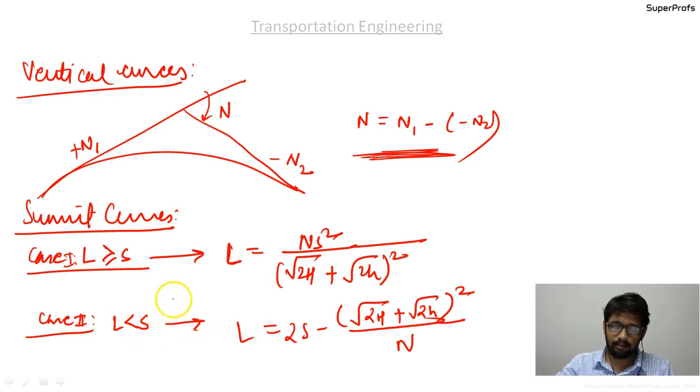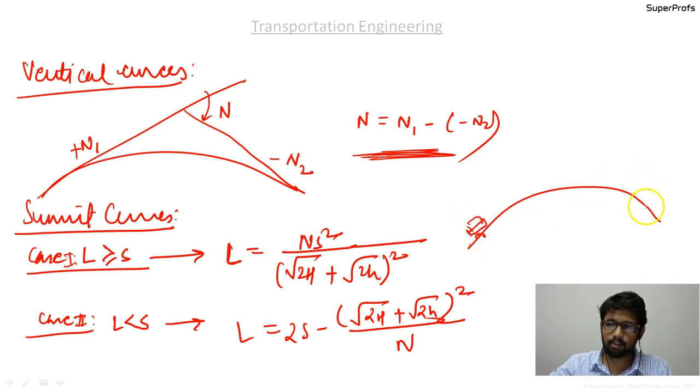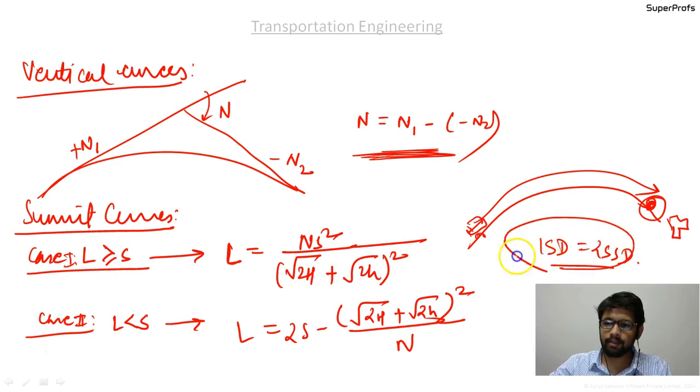Okay guys, similarly this was the case if the situation was there is a vehicle like this, and there is an obstacle over here, then this was the valid formula. But instead of this obstacle there would have been another vehicle, then S would have been the ISD, the intermediate sight distance, that is equal to twice of SSD, and that time small h stands for 0.15 meter as per IRC, the height of the obstruction.